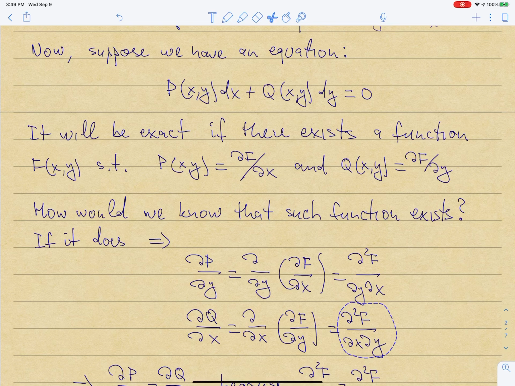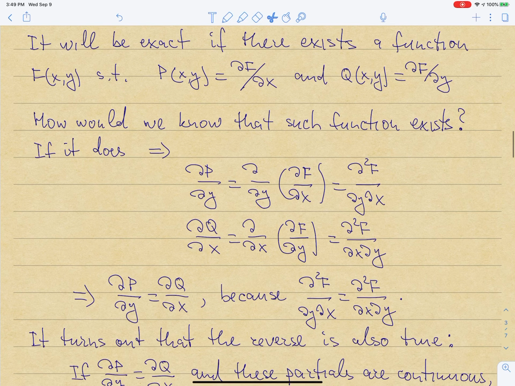So let me just say that we know that as long as we're dealing with continuous functions here, as long as the derivatives are appropriately continuous, then what should be true is that if I take a second partial of f with respect to x and then with respect to y, or vice versa, I should come up with the same result.